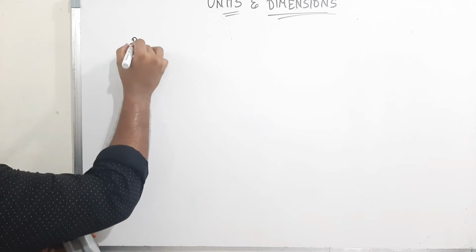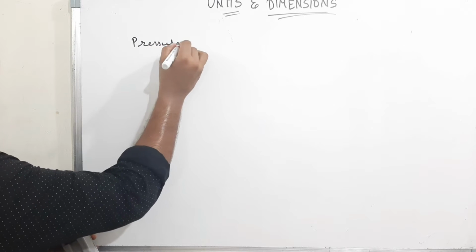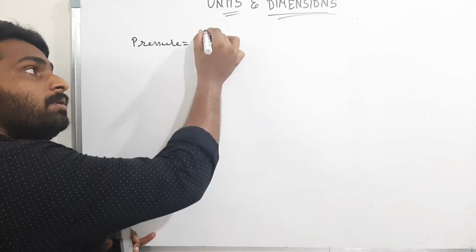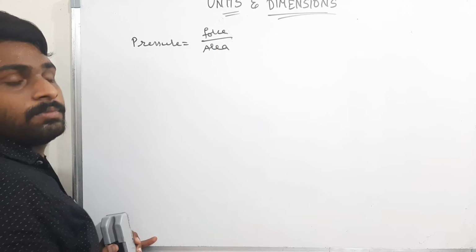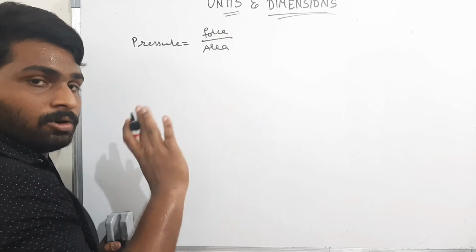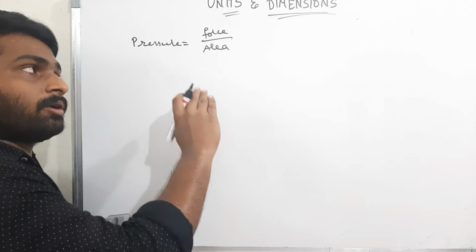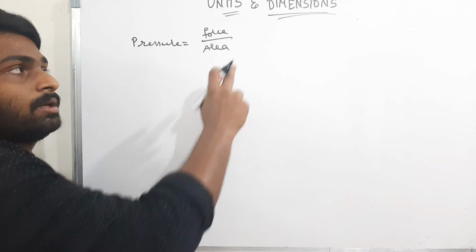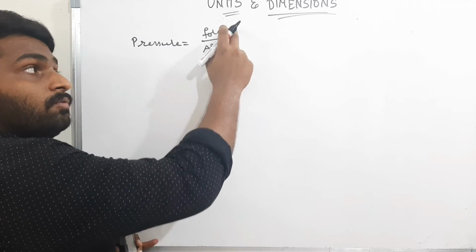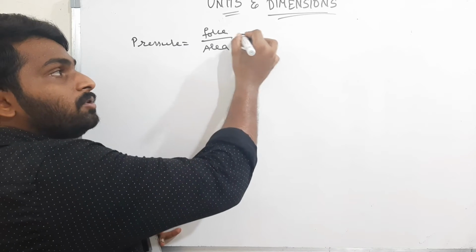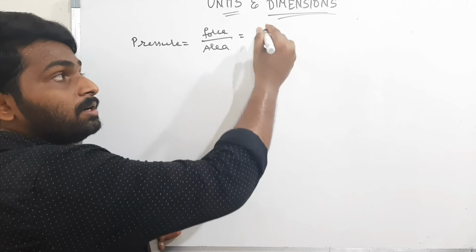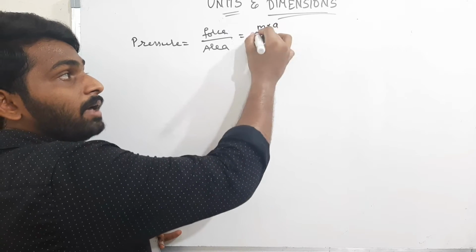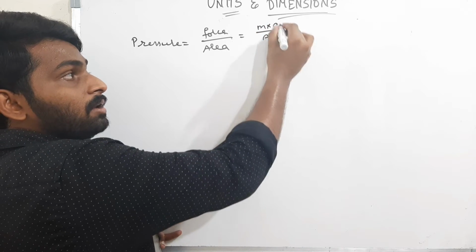Okay, now we'll see about pressure. What is pressure? Pressure is nothing but force per unit area. Don't worry if you don't know the formula, you will come across all these formulas in later classes. Pressure is equal to force by area. What is the dimensionality of force? Just now I solved it. Force is mass into acceleration, divided by area.